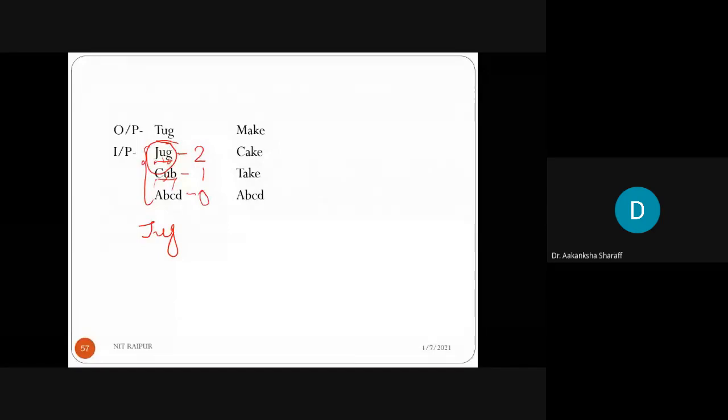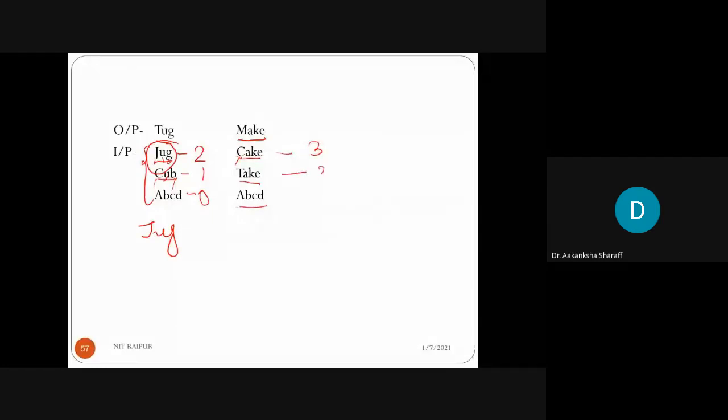Like here I want to make the word make, and my input is cake, take, and ABCD. So how much similarity does cake have with make? This C didn't match, A matches, K matches, and E matches. So here it is 3. For take also it is 3.